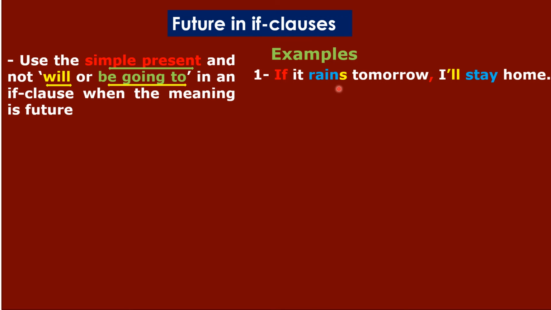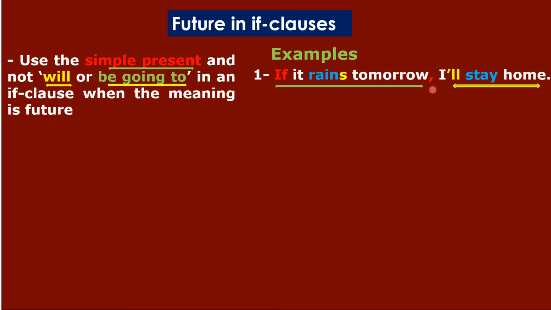If you look at the if clause here, you will notice that we are using the present simple and not the future simple, although the meaning is future. شوف جملة if هنا بالرغم ان المعنى مستقبلي tomorrow إلا إن أنا بستخدم المضارع البسيط. It rains. Okay, so I added s to the verb. This is the present simple. ده طبعا المضارع البسيط. And this, of course, is the main clause. It's in the future simple. دي الجملة الرئيسية في المستقبل البسيط عادي.